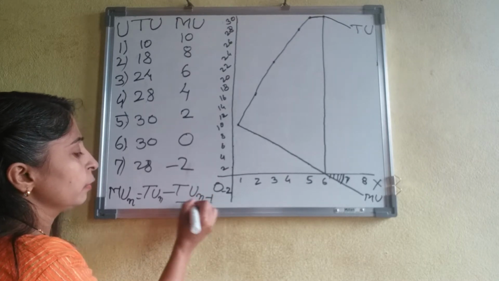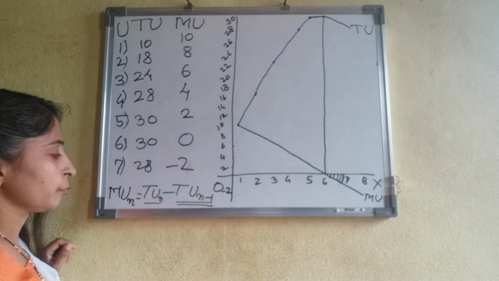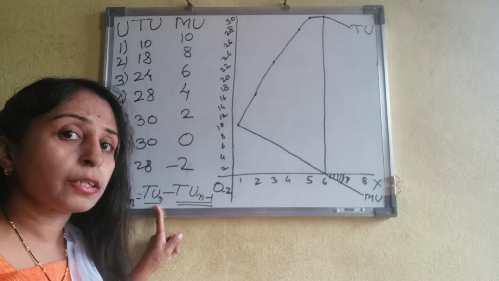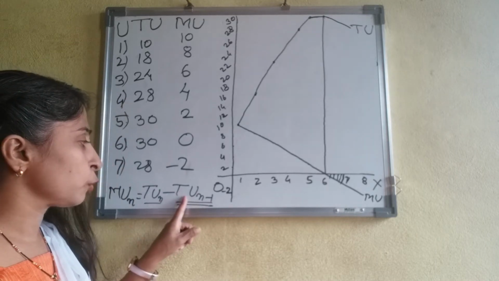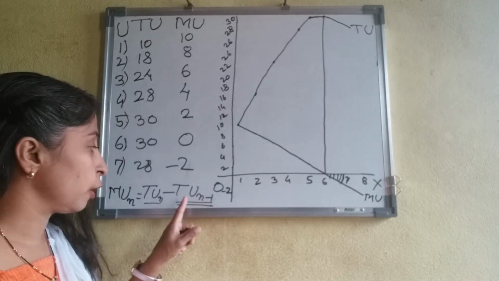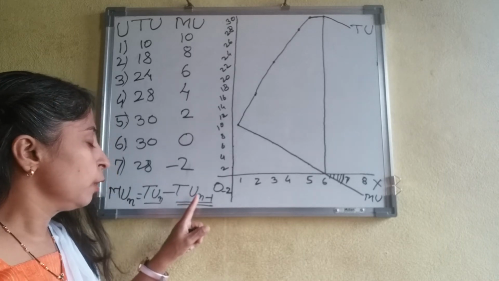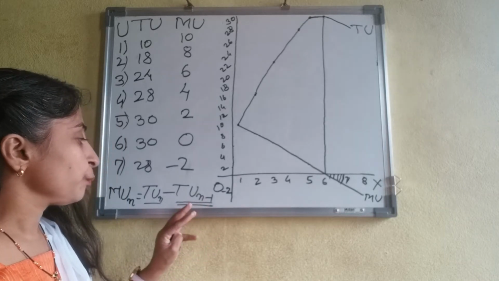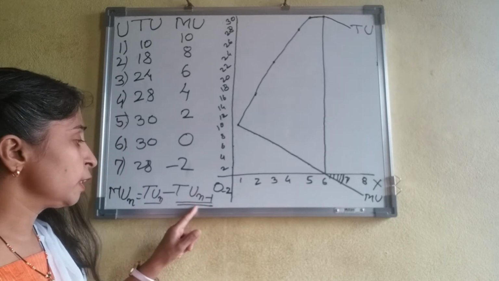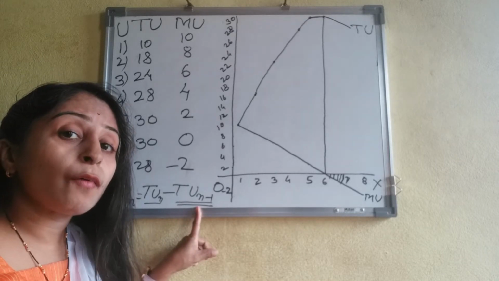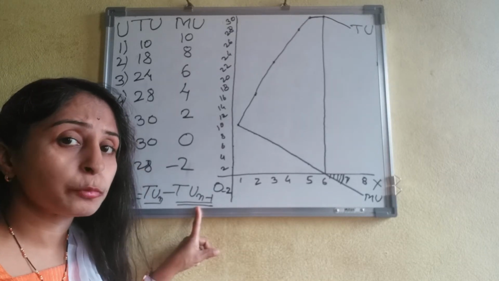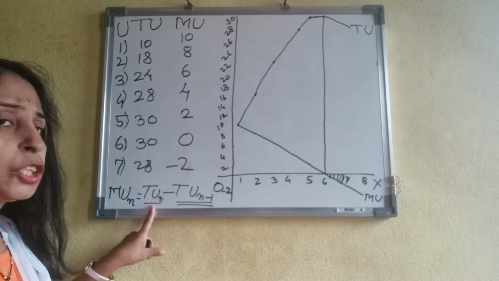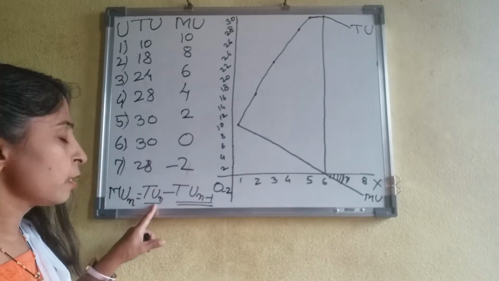What is n minus 1 and what is n? N is our total quantity which has been consumed by the consumer. And what is the total utility n minus total utility n minus 1? It is the last but one unit which has been consumed by the consumer. It means this is the addition. It means the last unit of a consumer.